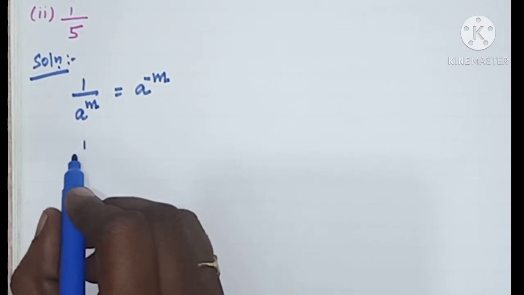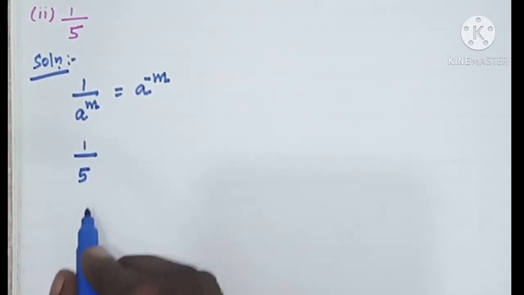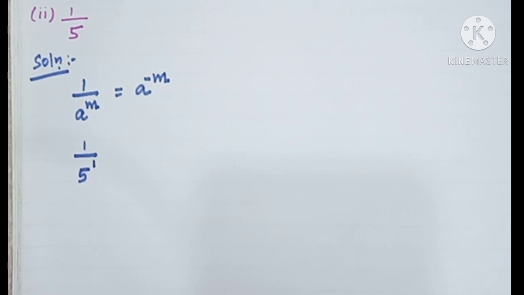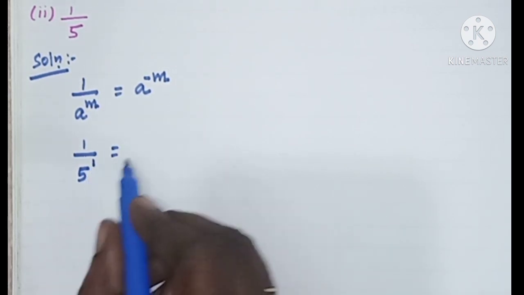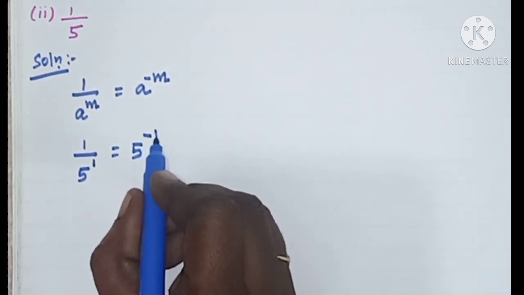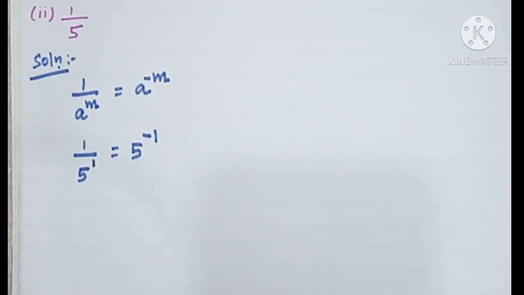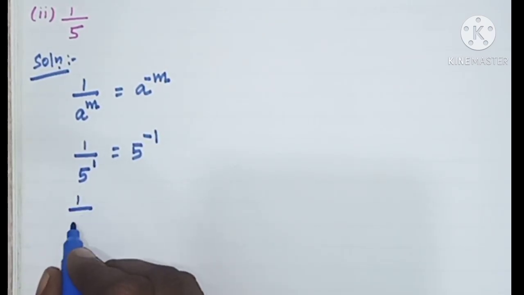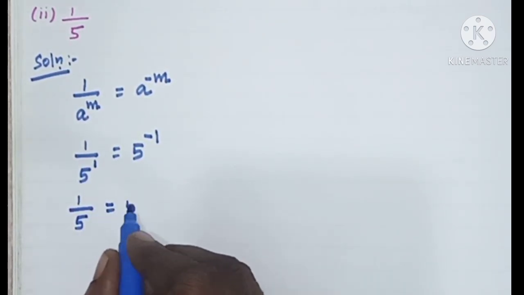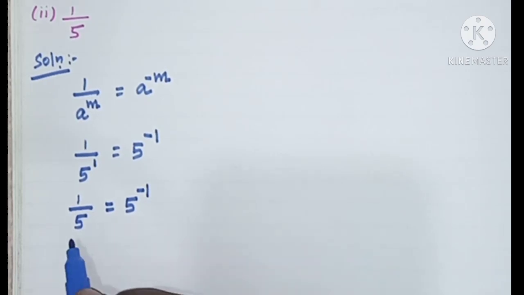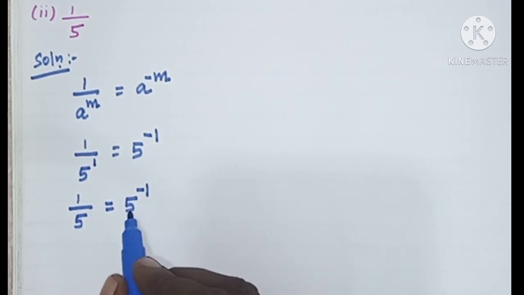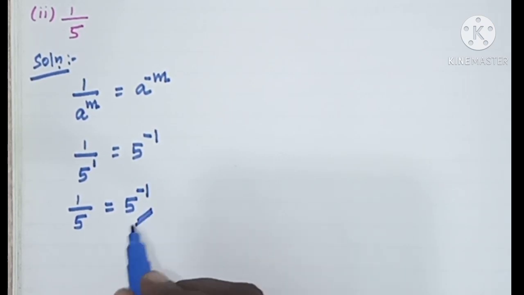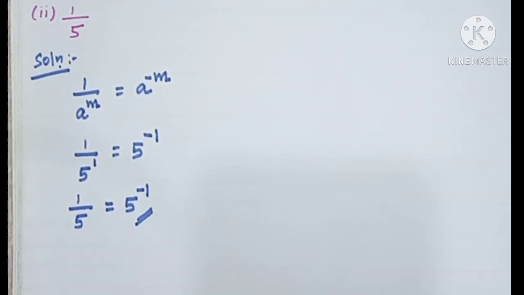Here we have 1 by 5. 1 by 5 means 1 by 5 power 1. So this 1 by 5 power 1 can be written as 5 power minus 1. So 1 by 5 is equal to 5 power minus 1. So now we wrote 1 by 5 in the form of 5 power n. The base is 5 here. So we arrived at the answer: 1 by 5 is equal to 5 power minus 1.